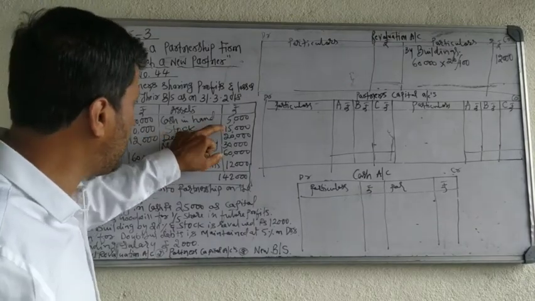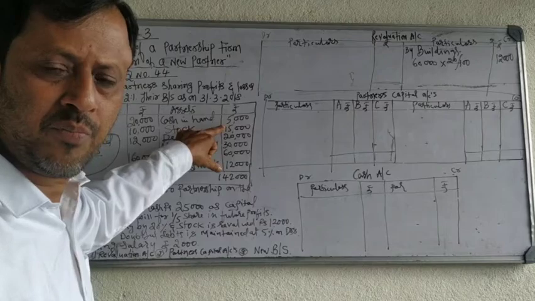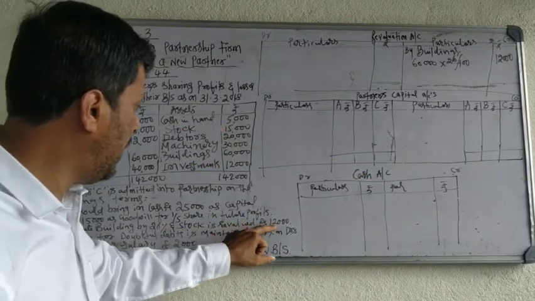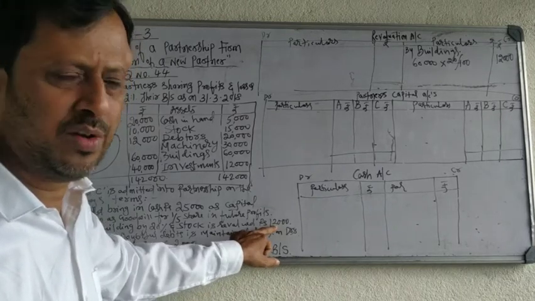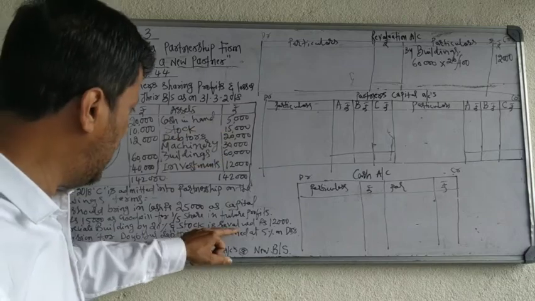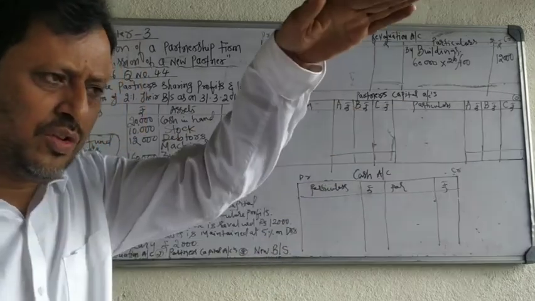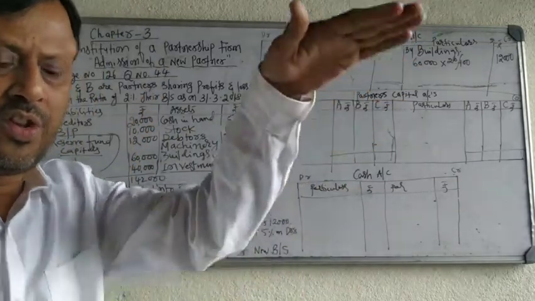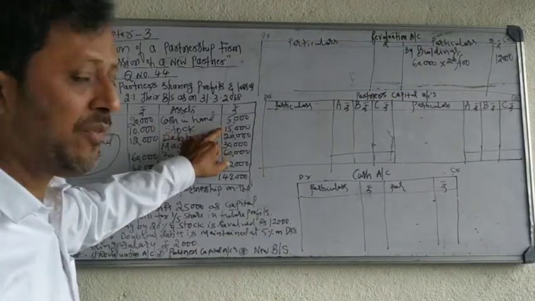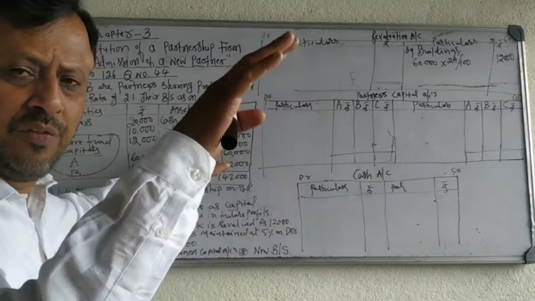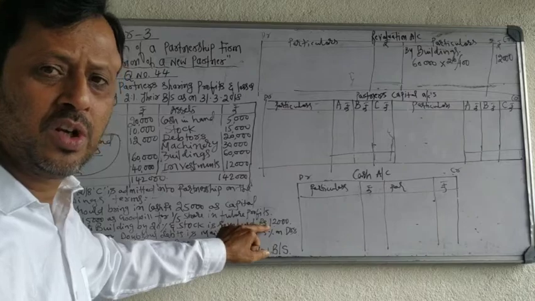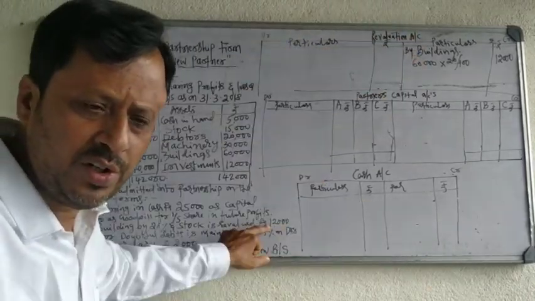In the balance sheet, stock is 15,000. If it is revalued, it comes to only 12,000. So in the balance sheet it is 15,000, and in the adjustment it is 12,000. So stock value decreases. In the balance sheet it is 15,000, as per adjustment it is revalued at rupees 12,000.